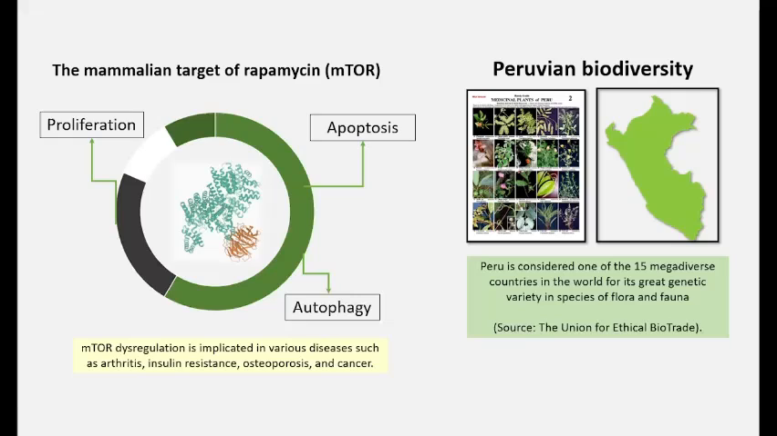Peru is considered one of the 15 megadiverse countries in the world for its wide genetic variety of natural products, which have evolved over time, developing chemical and pharmacological properties similar to those of drugs. The purpose of this work was evaluating 1,037 natural product structures as possible mTOR inhibitors using virtual docking screening.